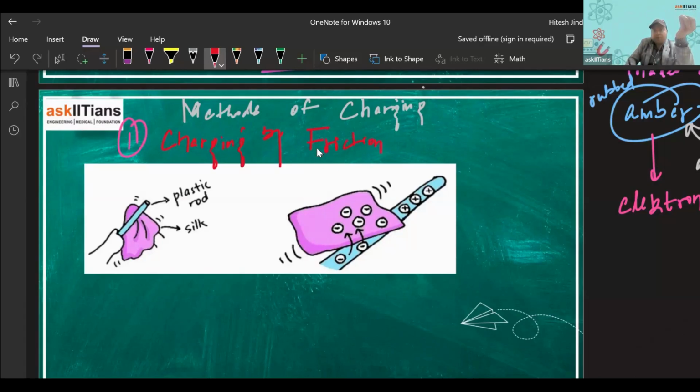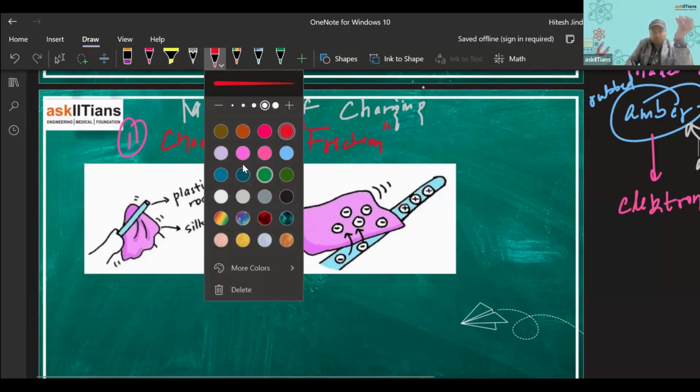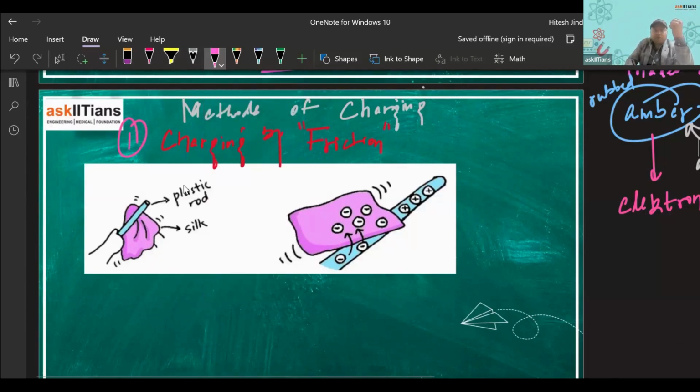Charging by friction, right? So what can we do here? You see here we have a plastic rod and a silk cloth. I can rub the plastic rod with the silk cloth, and in this rubbing, some heat is generated. What happens when we rub something is that, due to friction between the surfaces, heat is generated.